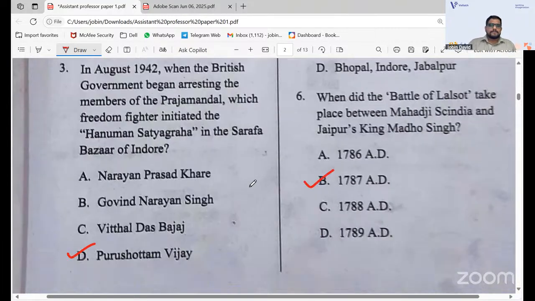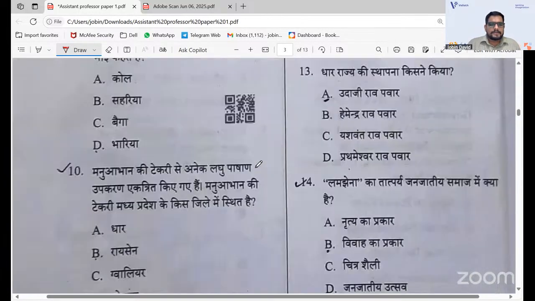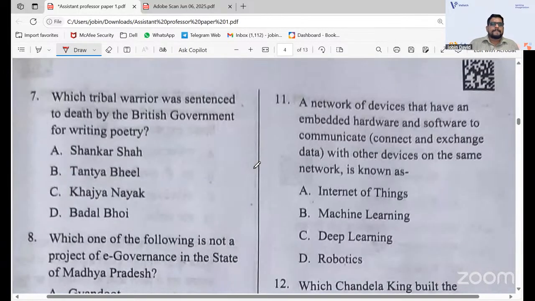Okay. So going to the next set of questions. We already have the Hindi part. Which tribal warrior was sentenced to death by the British government for writing poetry? We have the options Shankar Shah, Tantya Bhil, Kajia Nayak, and Badal Bhoi. Shankar Shah is the right answer. We'll have A as the right answer.